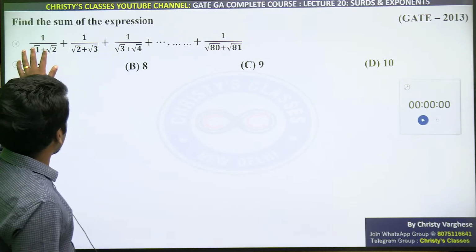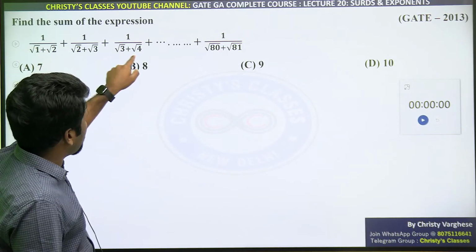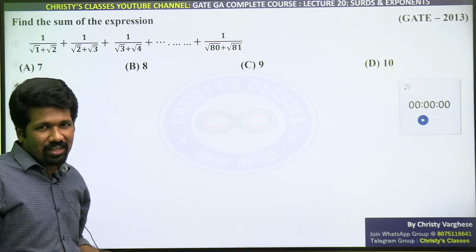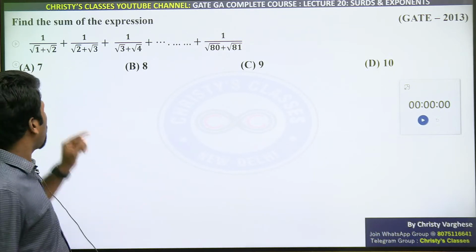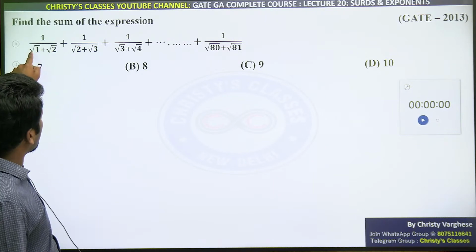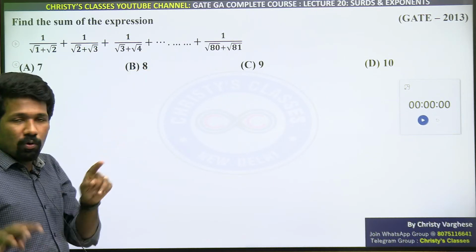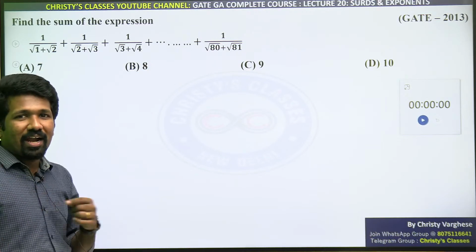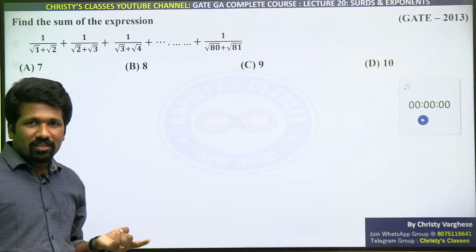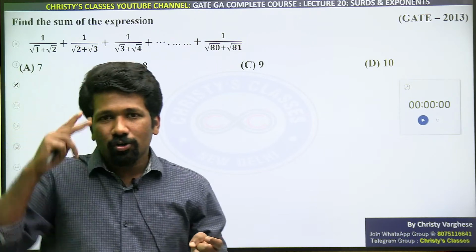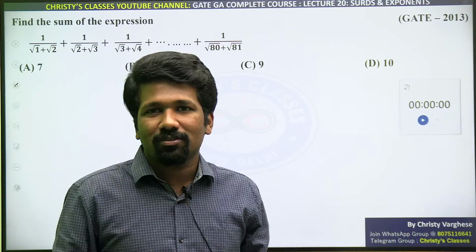What I am saying is, in case anyone thinks why can't we add the denominators, first of all denominators cannot be added like that. Or why can't we add 1 plus 2 square root, can't we write root 3, root 5, root 7? That is also not possible because surds cannot be added like that. Because powers cannot be added, same reason as I told, 2 raised to 3 plus 2 raised to 4 is not 2 raised to 7.